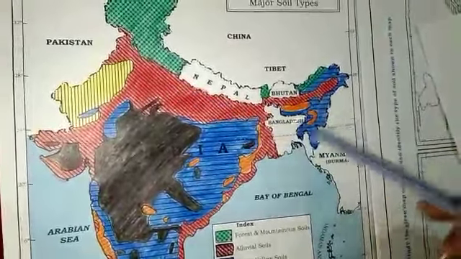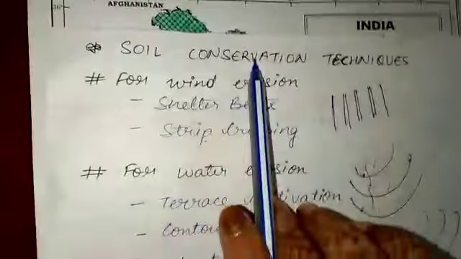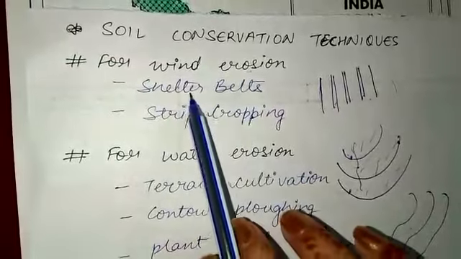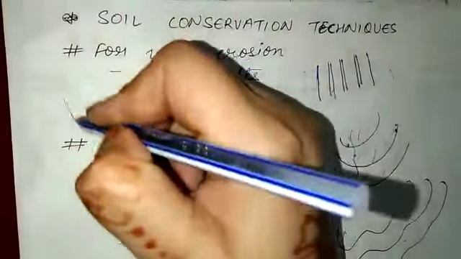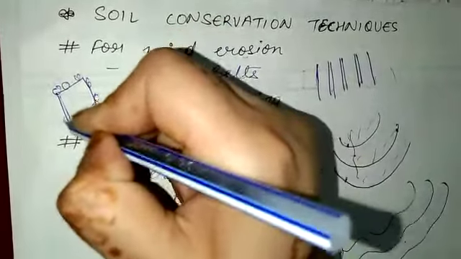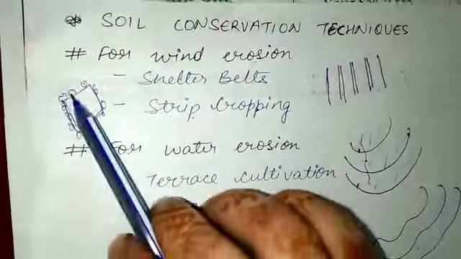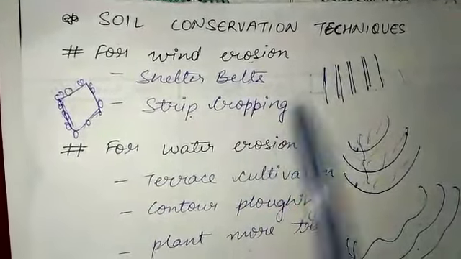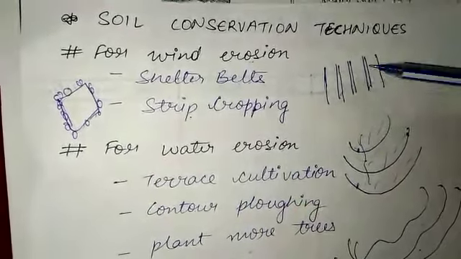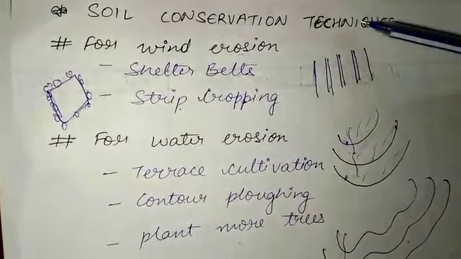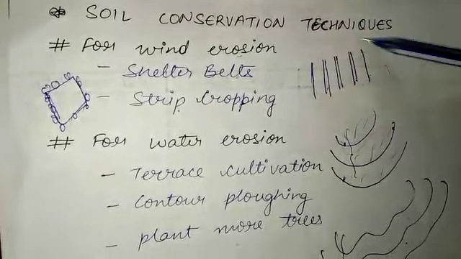The red one is alluvial soil. After this, how can we conserve the soil? If we are talking about wind erosion, we can use shelter belts. Suppose this is a field, so here we can plant more and more trees to protect this field from winds. If we are talking about strip cropping, strips or gaps can be maintained between crops so that wind can just pass the field without damaging the crops.